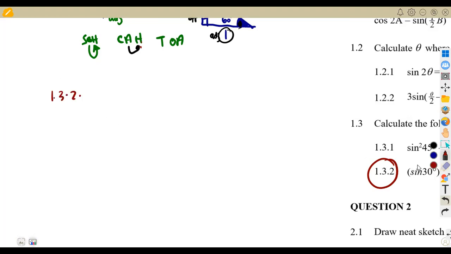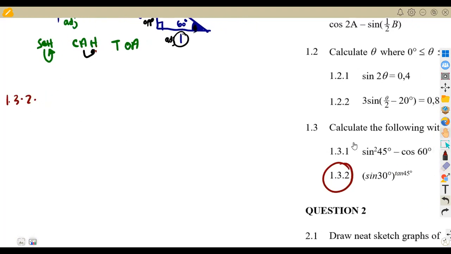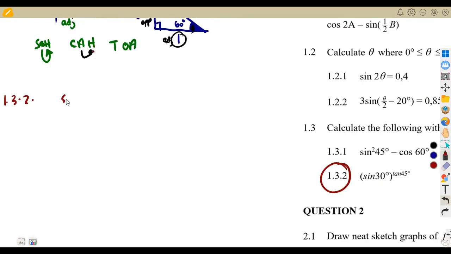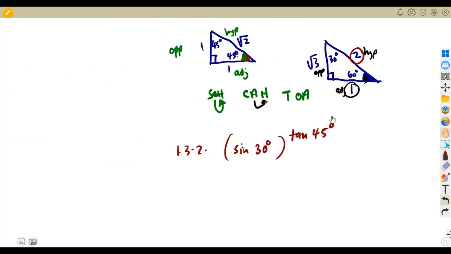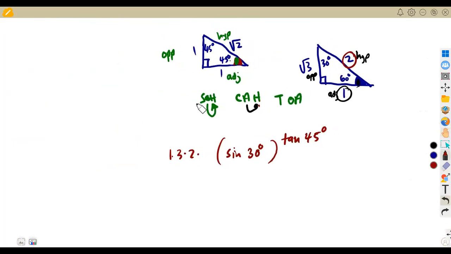1.32. So this is given as the sine of 30 degrees, everything being raised to the exponent of tan 45 degrees like that. Do not be scared when you see this simplification. Don't be afraid of this. Just substitute your values properly, all right?